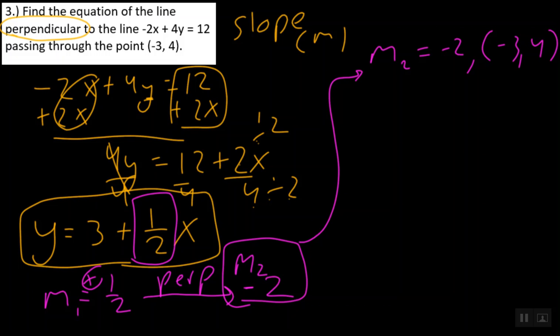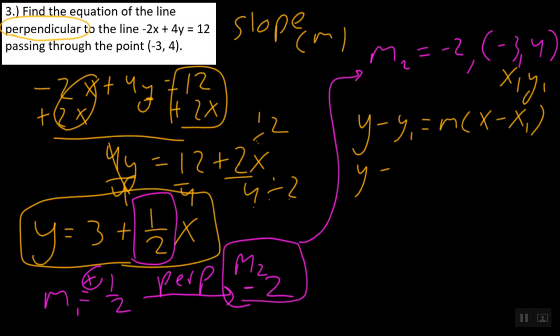Well, what's this going to look like? Okay, let me label this in nice gold, and I can label this x1, y1, and remember our formula is y minus y1 is equal to m parentheses x minus x1, and so we can write y minus, switching to this purple, we know our y1 value is 4, and this will of course equal our slope, which is negative 2, switching back to gold, x minus, and of course, just to finish this off, our x1 value is negative 3.